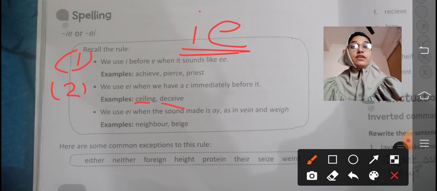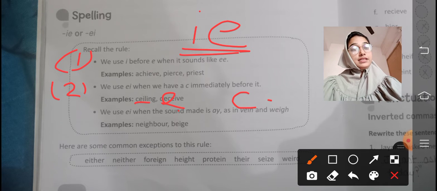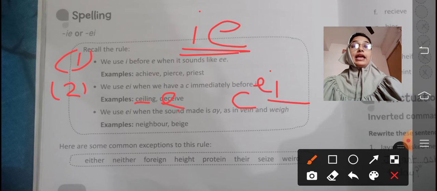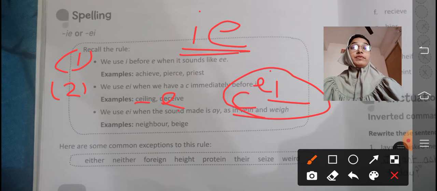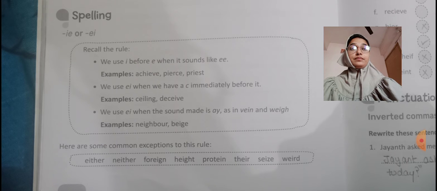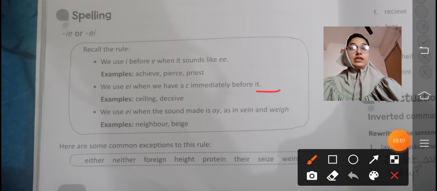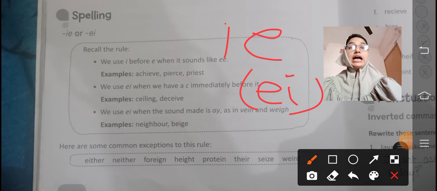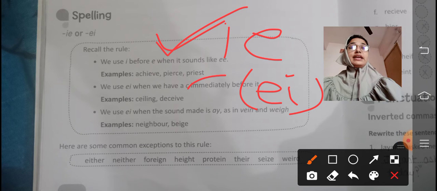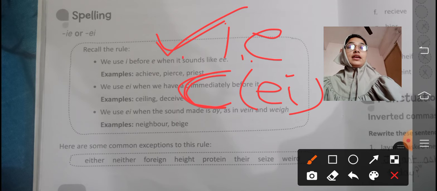Some is ceiling, here we have C, and here deceive, again we have C. So if there is a C before it, then we always need to write E and I. The spelling formation will always be EI.